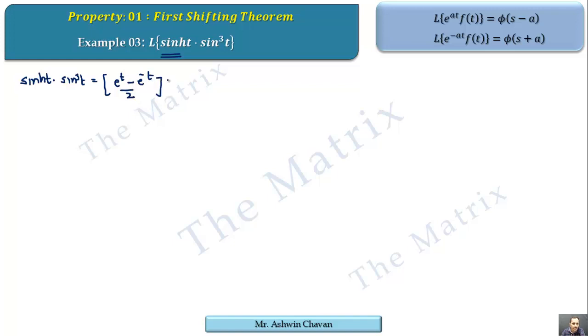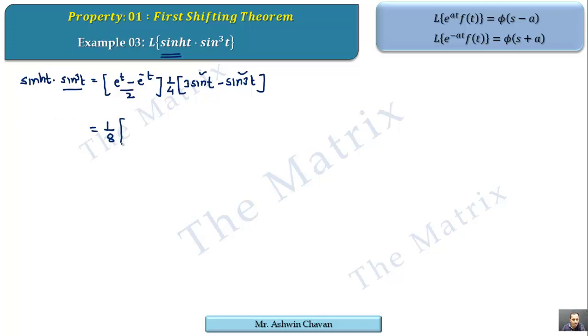This is hyperbolic sin t, and sin cube t is to be taken as 1 by 4 into (3 sin t minus sin 3t). Because we cannot take the Laplace of sin cube t, we are writing it in sin at form or cos at form.